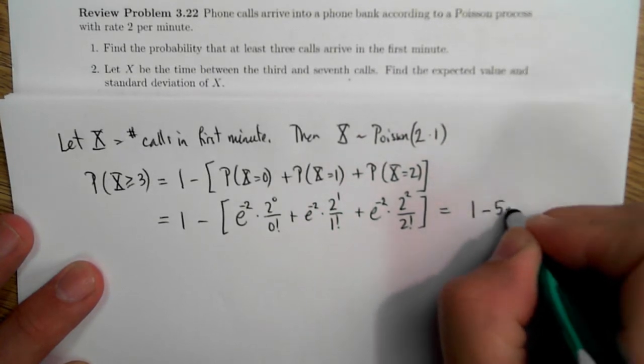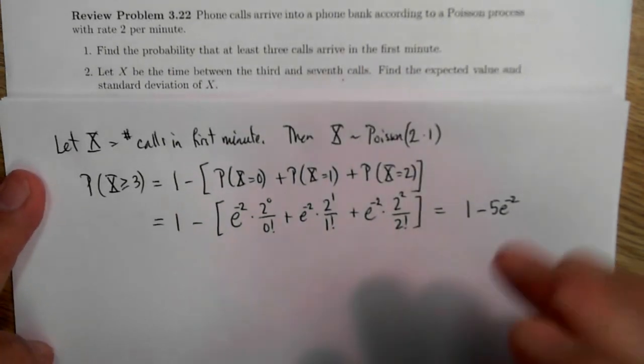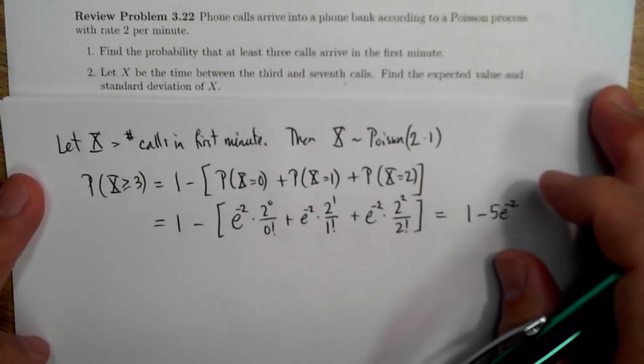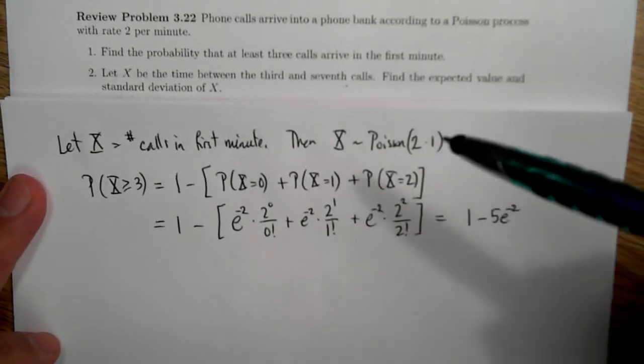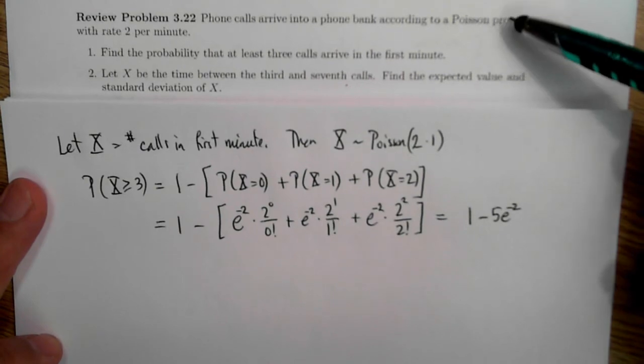And just simplifying, this works out to be 1 minus 5 times e to the minus 2. So whatever that is, that's the probability that there were at least 3 calls in the first minute. So if I'm counting the number of calls in a Poisson process, that follows a Poisson distribution.